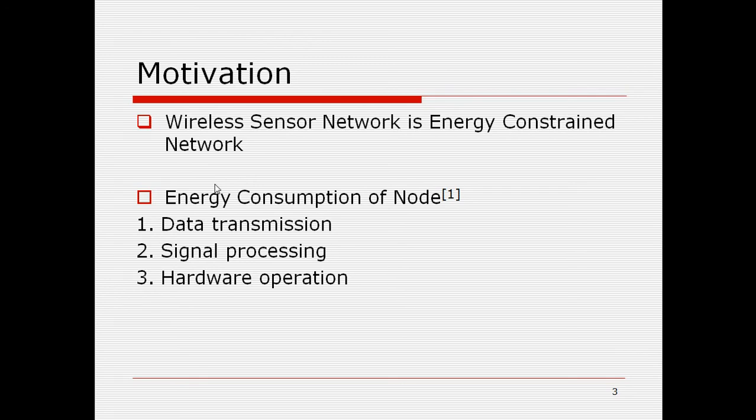I have referred a survey paper. In that I get these three things, the main three things due to which energy is consumed. First one is data transmission, second one is signal processing, and third one is hardware operation. In survey paper they also mentioned that in data transmission most of the energy is consumed. So I focus on how I reduce the data transmission. Data aggregation is one method from which one can reduce the data transmission and save the energy.